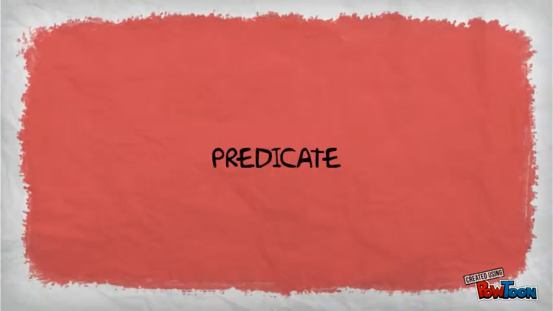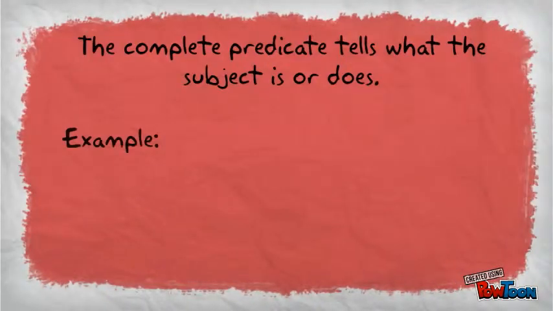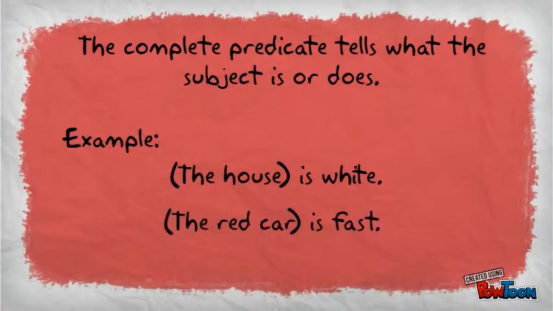Predicate. The complete predicate tells us what the subject is or does. Example, the house is white. The red car is fast.